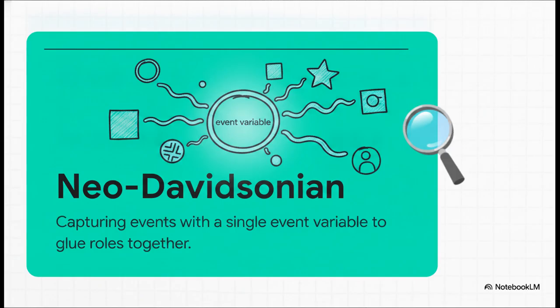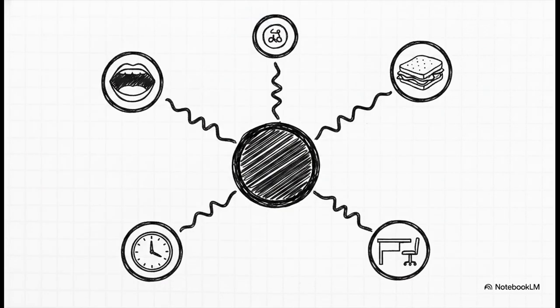Instead of trying to cram every detail into a single rigid predicate, we introduce one existentially quantified event variable. Think of this event variable as a central hub, or like a piece of superglue. We can use it to paste an endless amount of details onto just one single action. Let's check out the formula for our complex sandwich event now. Instead of rigid slots, it reads like a flowing sentence.